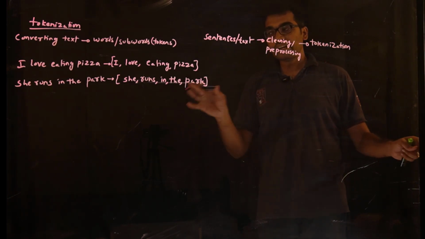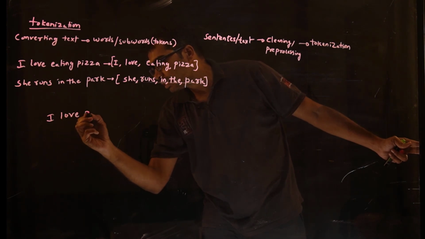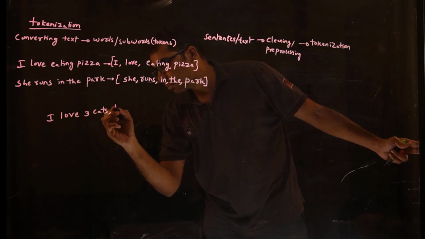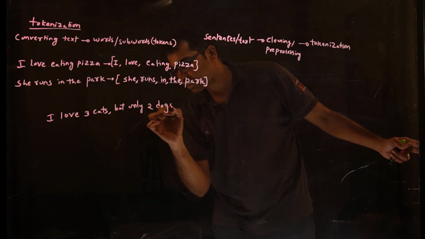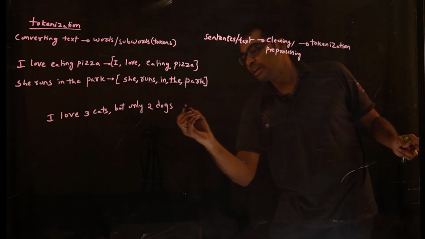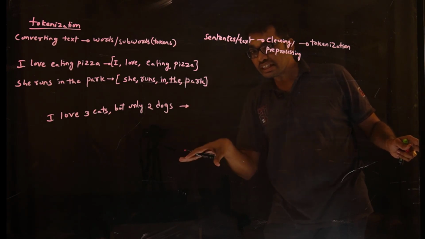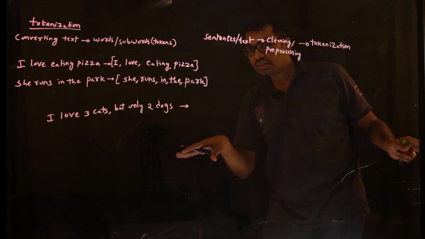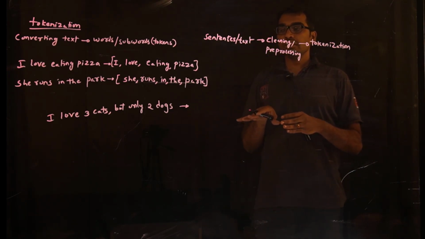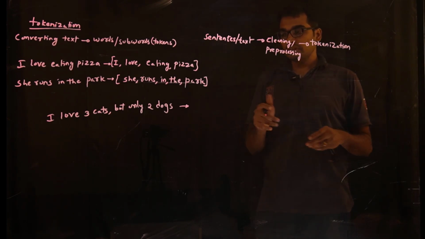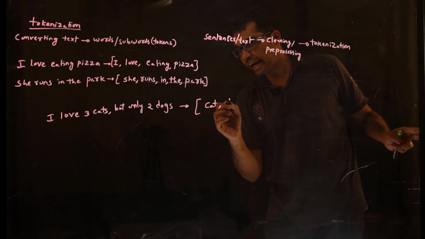Let's say, what is a typical example? Let's say this is the sentence: "I love 3 cats but only 2 dogs." After you clean the text, which is removing the numbers, removing the stop words, and applying stemming or lemmatization, and then applying tokenization, the last words will be love, cat and dog.